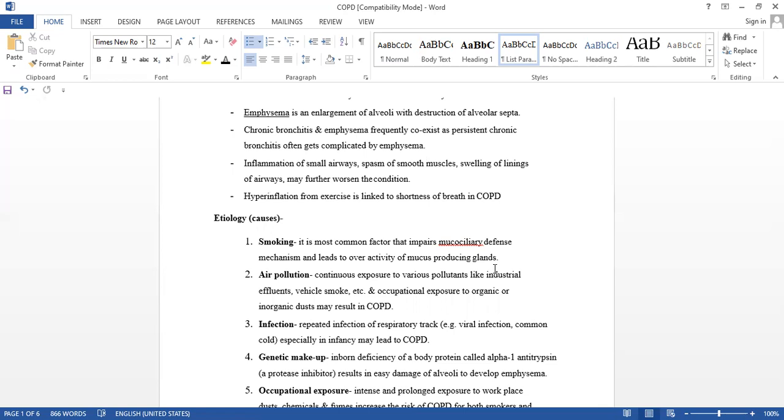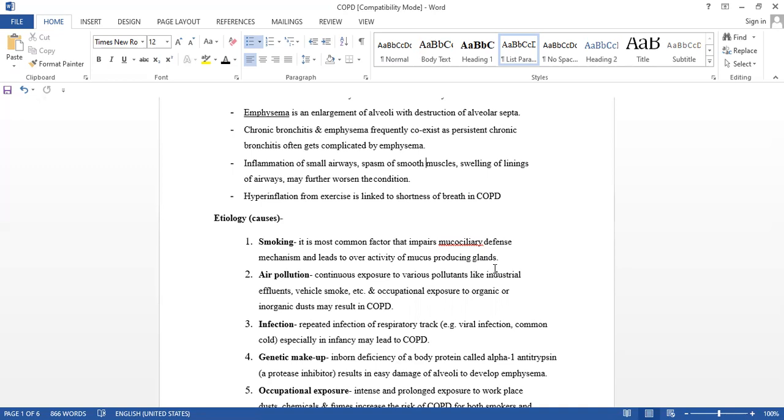Okay, now we will see air pollution. There are many types of air pollution. We will see continuous exposure to various pollutants like industrial effluents. If we are living in the industrial areas, then industrial effluents, vehicle smoke, and occupational exposure to organic and inorganic dust may result in COPD.